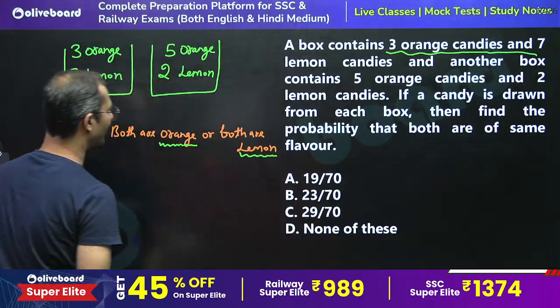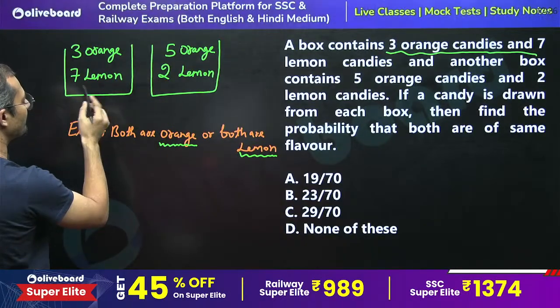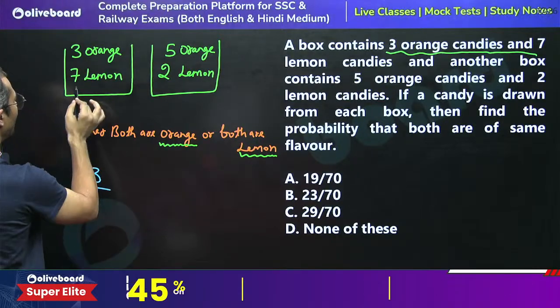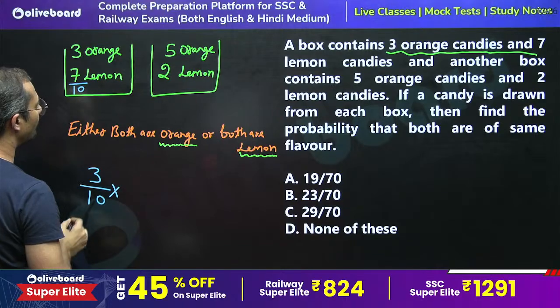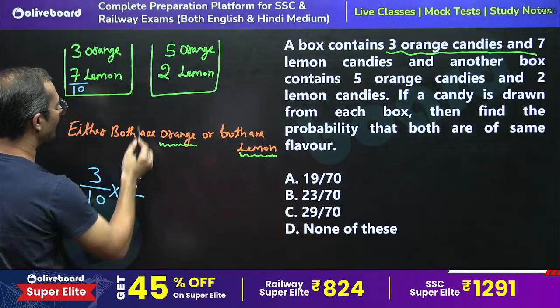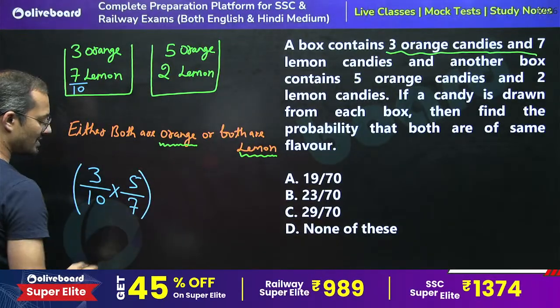So we can say that if there is an orange from both, what is the probability for orange from one bag? That is 3 divided by the total number, 10, right? So we can say 3 by 10, into, and from the second bag we are getting 5, so 5 divided by 7, right? So now the task is complete. So this is the one option.